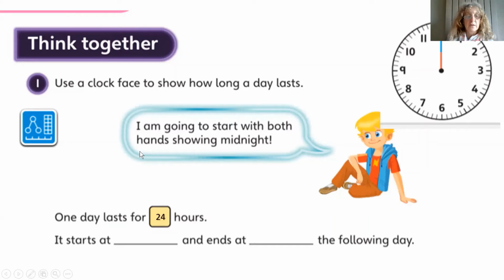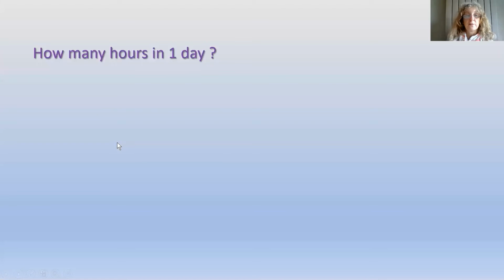We know this, we already know there's 24 hours. So when does it start? Yeah, it starts at night, 12 o'clock at night, and ends at 12 o'clock midnight. Same thing, isn't it? Midnight. So it starts at night time there and goes on for 24. So how many hours are there in one day? Can you remember?